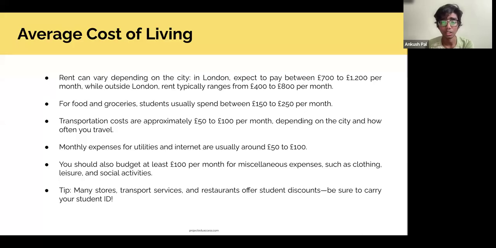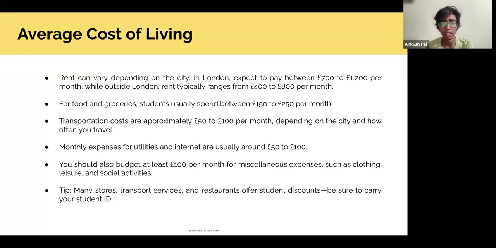When it comes to food and groceries, students usually spend anywhere between 150 to 250 a month, and there are a lot of options. But I think the most popular options are Sainsbury's and Lidl, as Vidushi said. Transportation costs will set you back between 50 to 100 per month, depending on how often you travel. If you live closer to the campus, that's one place where you save because you can walk. But if you live a little further away and you're trying to save on rent, you might have to shell out more money on transportation.